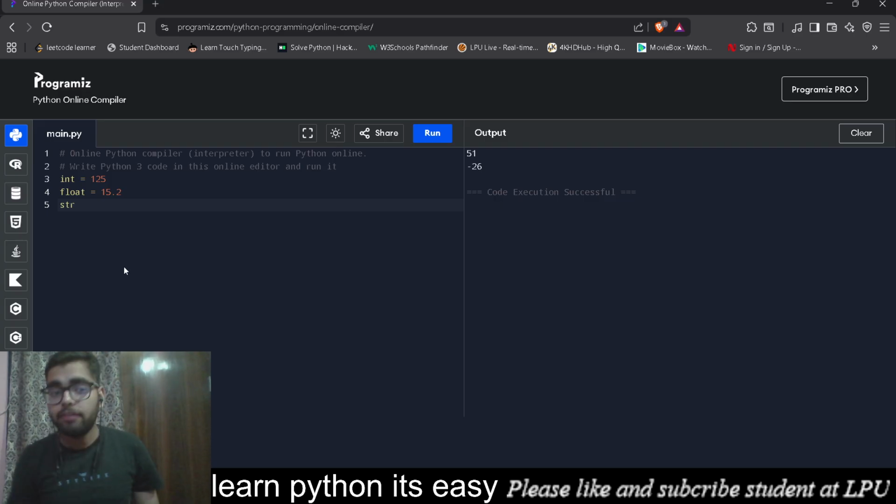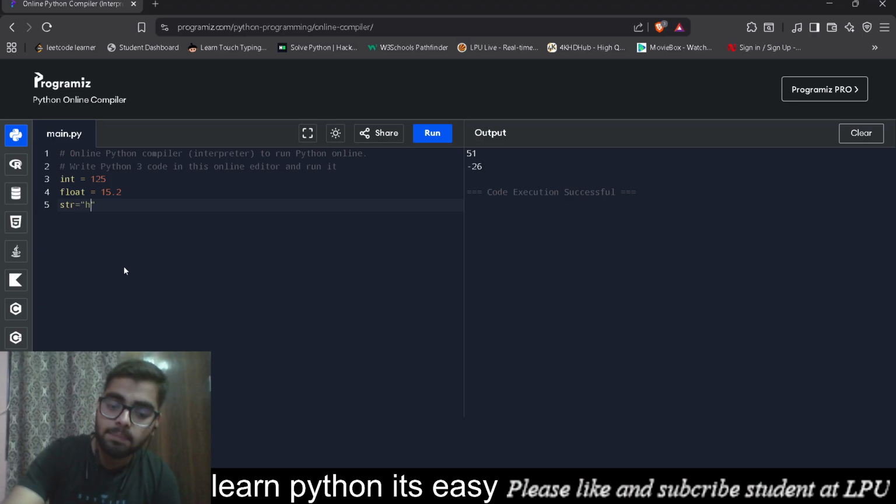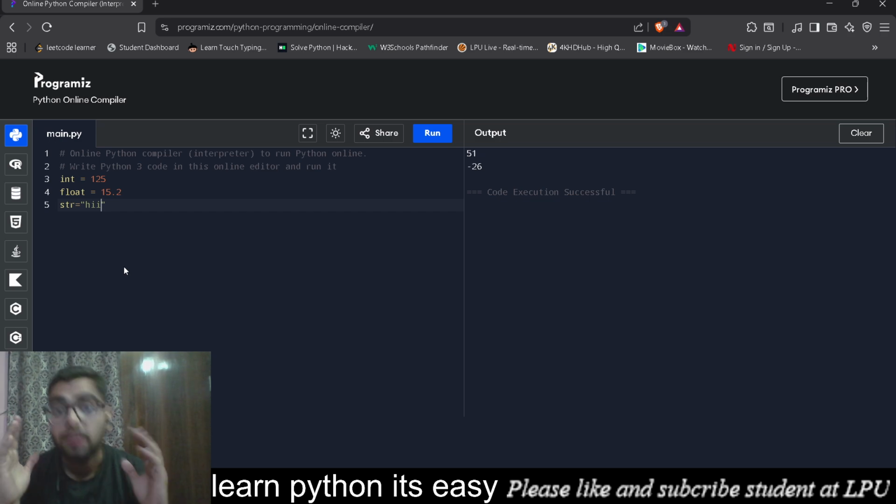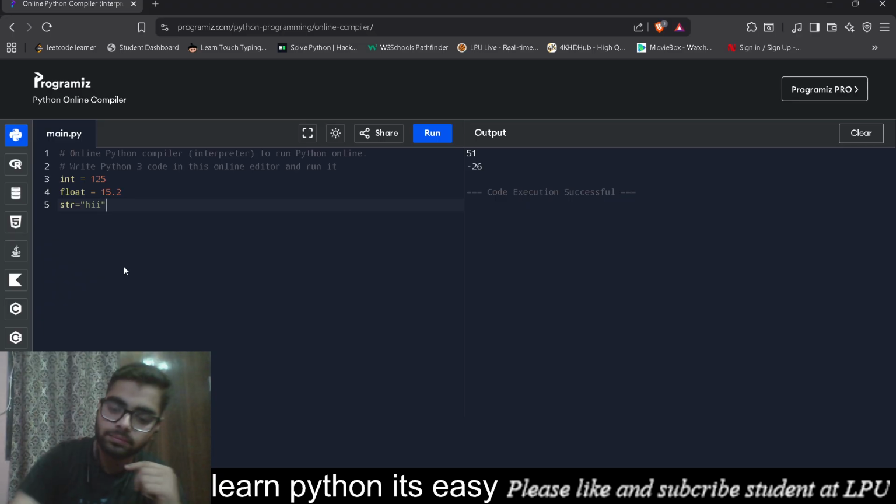Then the third data type is string. For string, we will be defining it with the symbol str. If there is an str, we can understand that it's a string. String is a data type in which our data is closed between two quotes, two double quotes. That's what string is.